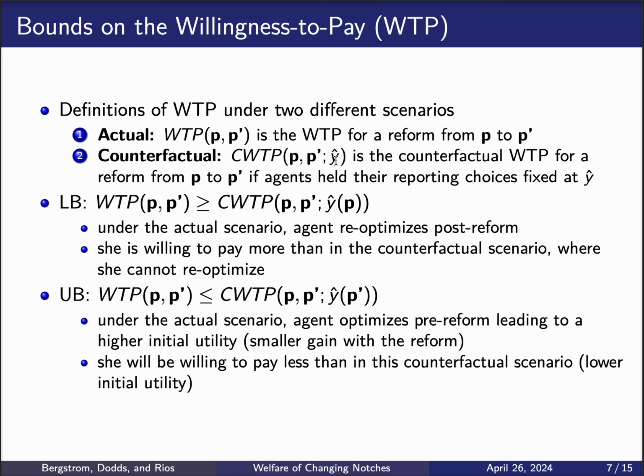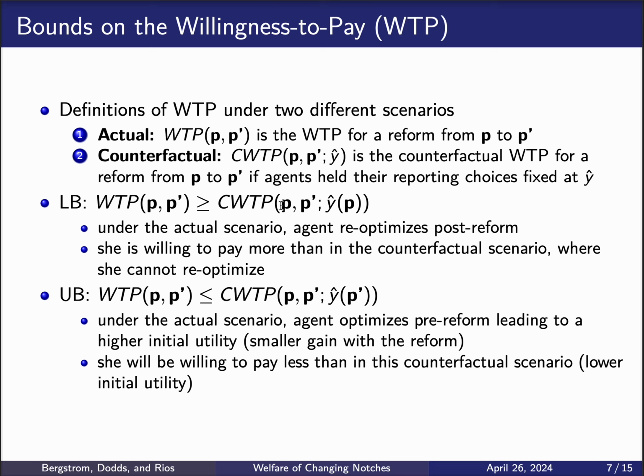So the first thing we note is that the actual willingness to pay needs to be larger than the counterfactual willingness to pay at Y hat of P, that is, at the reporting choices before the reform. And the reason for that is because under the actual scenario, households actually re-optimize after the reform. And for that reason, they need to be willing to pay more for the reform under the actual scenario in which they re-optimize than in this counterfactual scenario in which they are not allowed to re-optimize, and therefore the utility increases less. So that's how we create the lower bound.